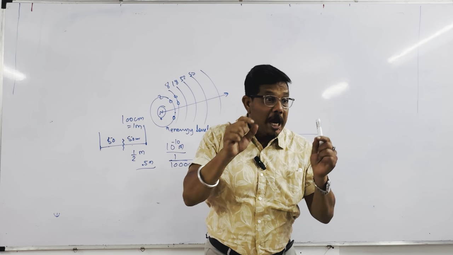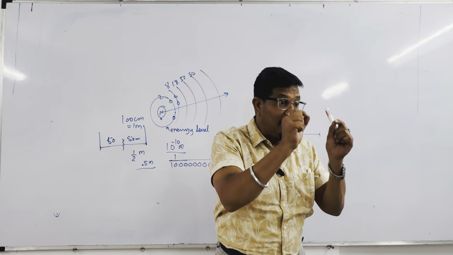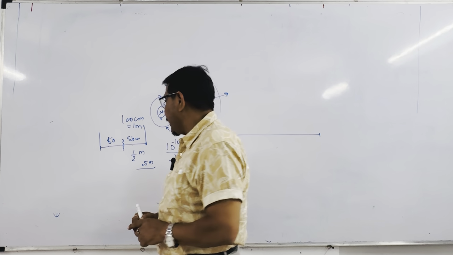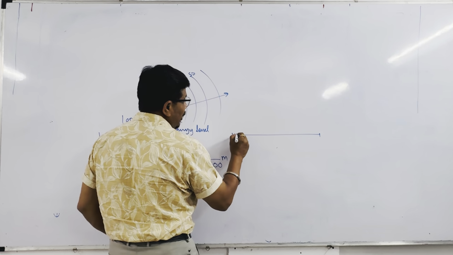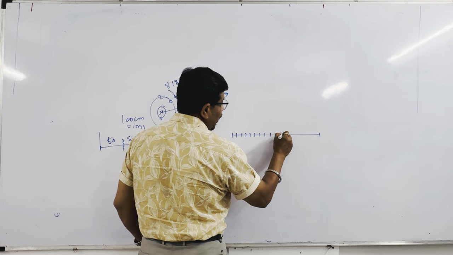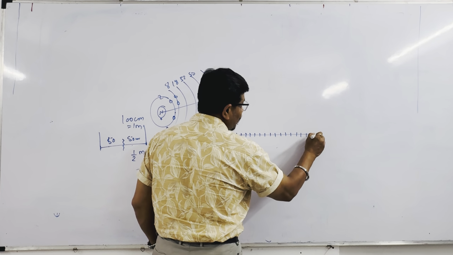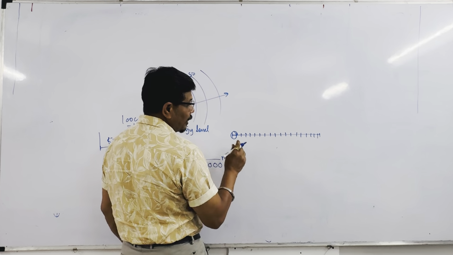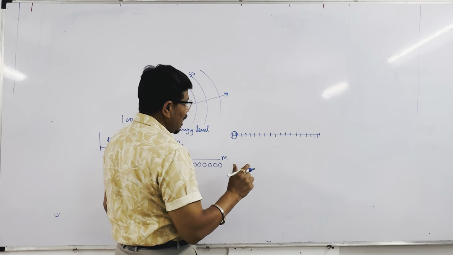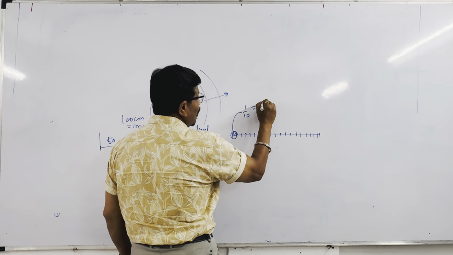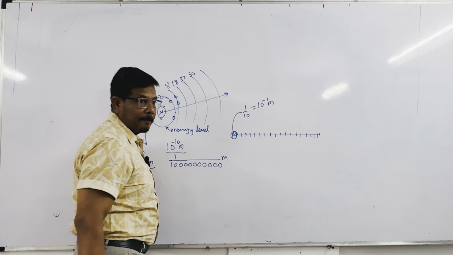You make 10 equal pieces. That is called 1 by 10. If you make 10 equal pieces, one piece will be 1 upon 10, which means 10 raised to the power minus 1 meter.